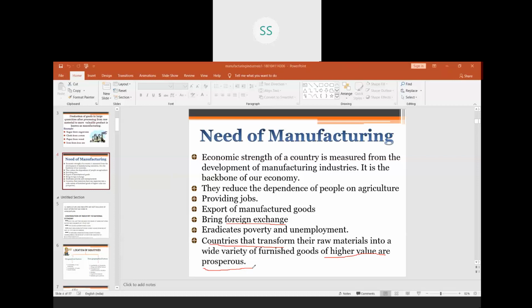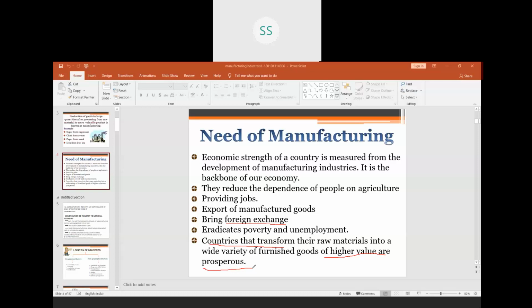One more question can be formed on this, which is a board question: manufacturing sector is considered the backbone of economic development. Explain. At that time you have to give these points and explain them in your own words. If you just write the points, you will not get full marks.